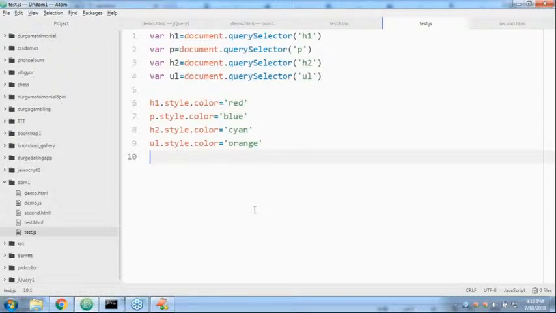The reason is I used querySelector. querySelector of UL means only the first matched thing is going to come. If I use querySelectorAll, then all the matched things we will get by default.